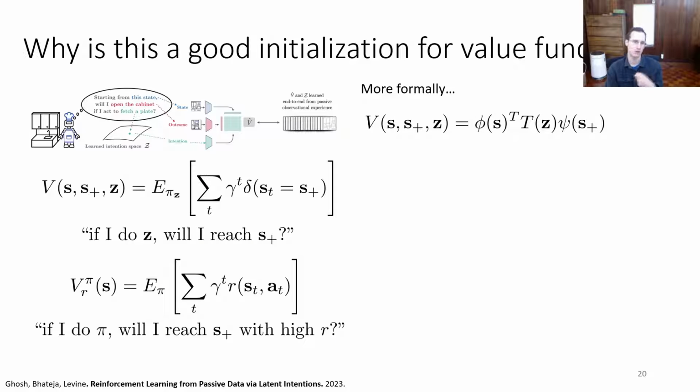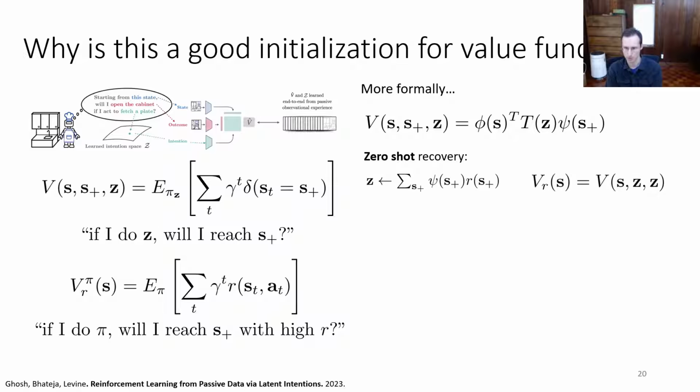More precisely, it turns out that you can recover the optimal policy from the ICVF in zero shot just by averaging together the representations of states weighted by their rewards, and then querying the value function with the current state and Z for both the second and third argument. This is similar to the proof for the FB representation.